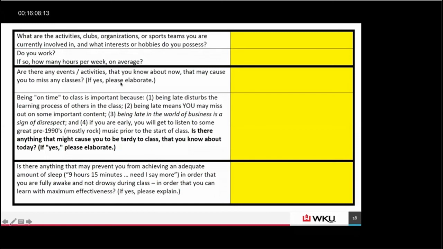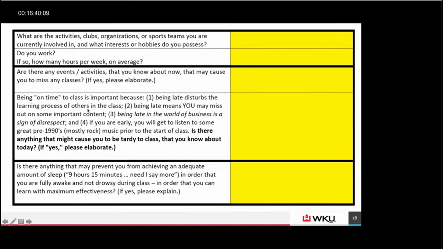Are there any events that you may know about that might cause you to miss any classes? Could be anything that comes up. A lot of students will say, well, my father's not doing well, or my mother's not doing well health-wise and could pass away or something. You sometimes know that in advance. And of course, people will identify if they're on a sports team, there might be some accommodations. There'll be a letter that you get, of course, as well.